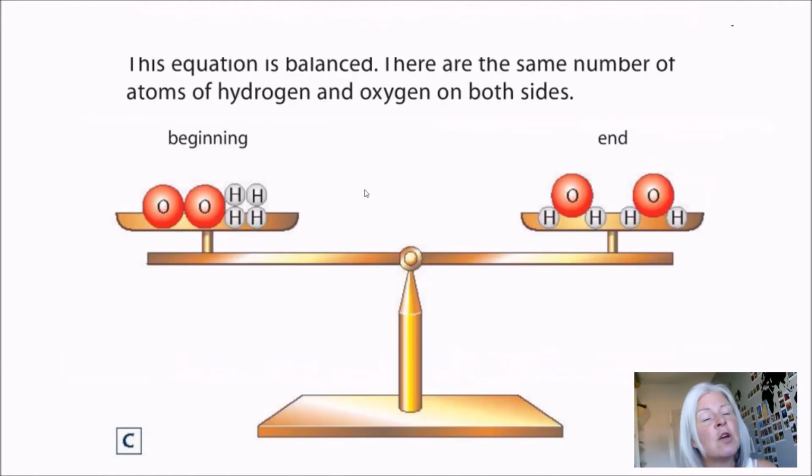Okay, so here you've got it sort of on a balance, which is what we think about when we talk about simple equations. Okay, so at the beginning I've got a pair of oxygen atoms. Oxygen is a gas. I've got two pairs of hydrogen atoms. Again, hydrogen is a gas. And on the other side, my product is two molecules of water. So the hydrogen and the oxygen have rearranged, okay, but you've still got exactly the same number of atoms. And you can see that they are quite different because oxygen and hydrogen, the reactants at the beginning, are both gases. Water at the end is a liquid. Okay, so this is what we're talking about when we say conservation of mass. Atoms that you start with are still there at the end.